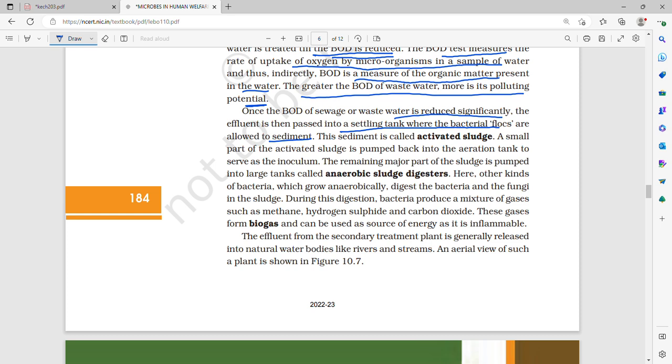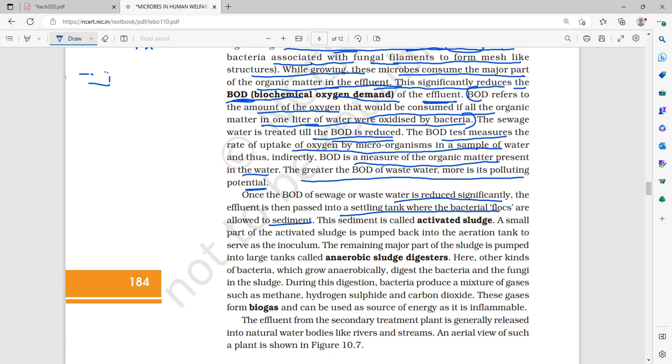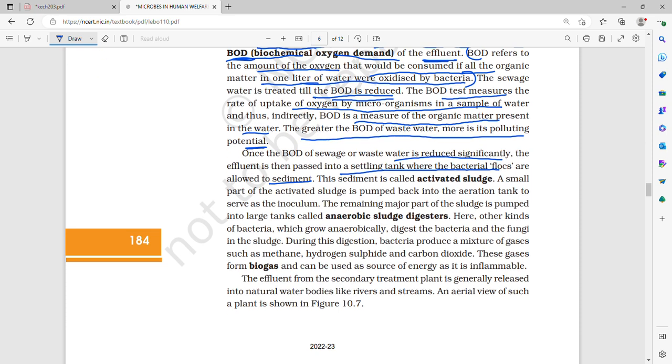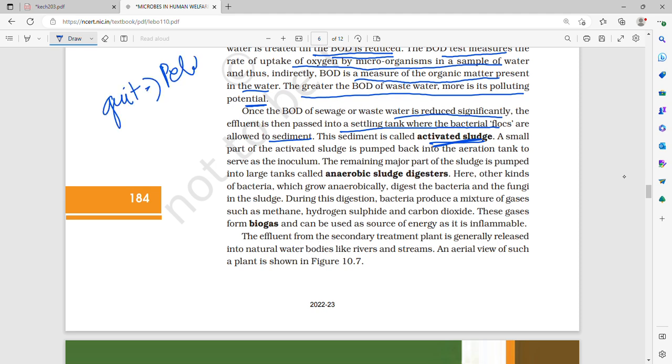So now the bacterial flocks were formed in the aeration tank, and they consumed up all the oxygen, and the biochemical oxygen demand of the effluent is now reduced significantly. Since it has reduced, from the aeration tank this wastewater goes to the settling tank, where these bacterial flocks, which reduce the biochemical oxygen demand significantly, are allowed to sediment. This sediment is called activated sludge. So the earlier sediment, which was made up of grit, that is, pebbles plus soil, was called primary sludge.